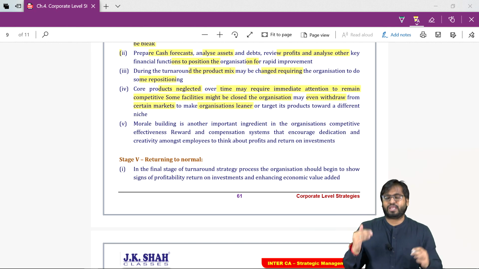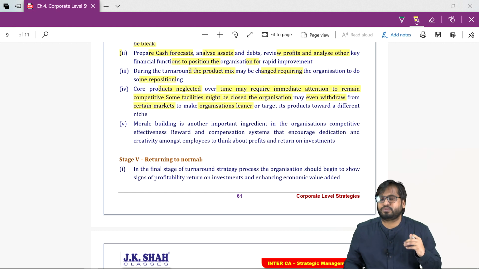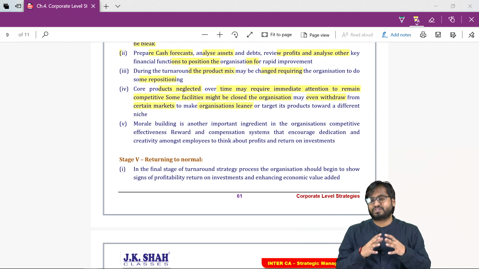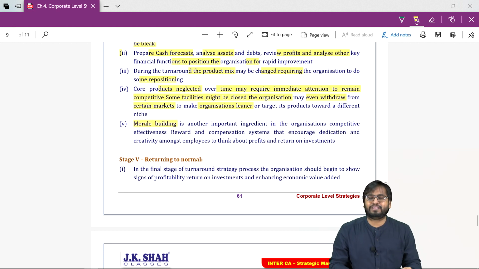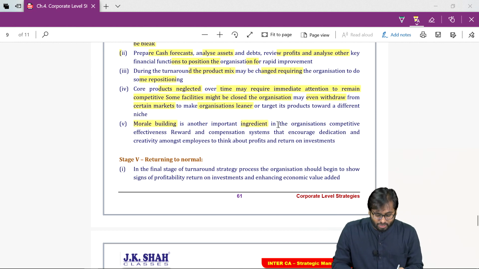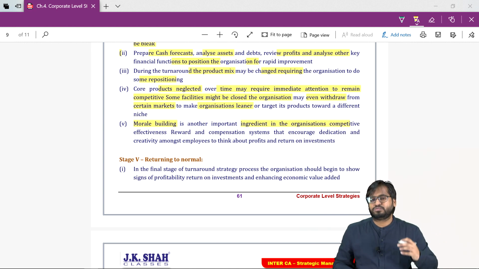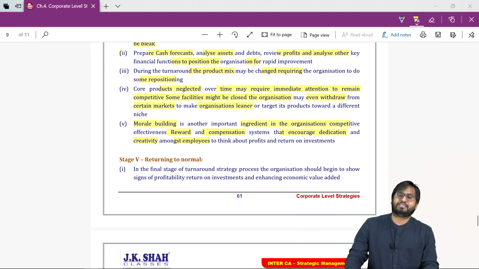Doing all this, the employees may be demotivated. Their morale might be a little low because all these things are new for them. So they may be a little nervous. They may be a little demotivated. So what can you do? You'll have to do morale building so that the organization's employees remain committed to you. You will have to give a good reward and compensation system that encourages dedication and creativity amongst employees.